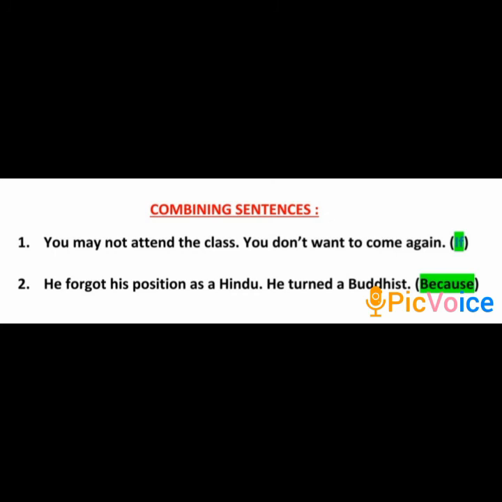You don't want to come again. The subordinating conjunction given is if. The second sentence: he forgot his position as a Hindu. He turned a Buddhist. The subordinating conjunction given here is because. Now you try and combine these two sentences.